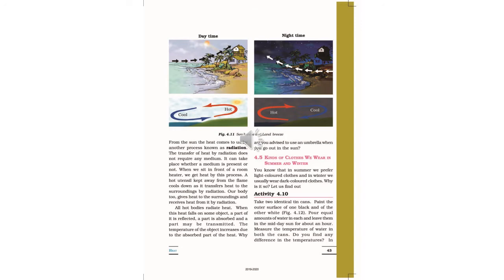Same way, a bonfire. During the winter season, you can see on the roadside people burning leaves, paper or wood, etc., and they sit and keep their body warm. So this process all takes place through radiation. There is no medium between that fire and us, but our body also gets warm during the winter season if we sit near a fire. A hot utensil kept away from the flame cools down as it transfers heat to the surroundings by radiation.